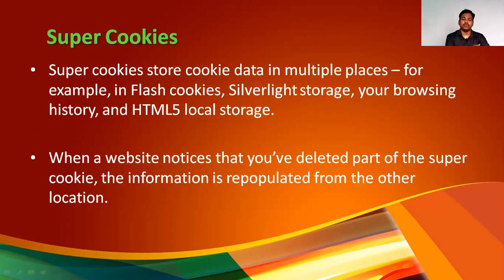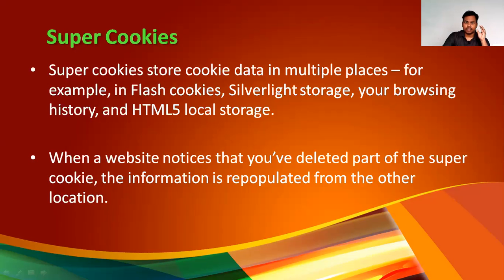Now next is the super cookie. What is a super cookie? Super cookies store cookie data in multiple places, for example in flash cookies, Silverlight storage, your browsing history, and HTML5 local storage. Suppose any website is storing some kind of cookie in your system, it is not placing it in only one place.